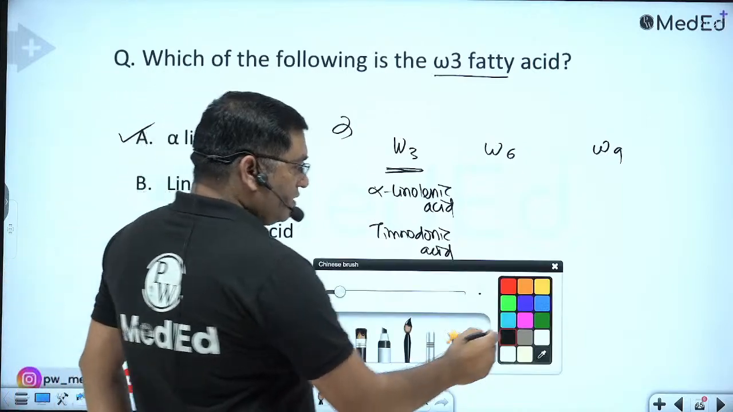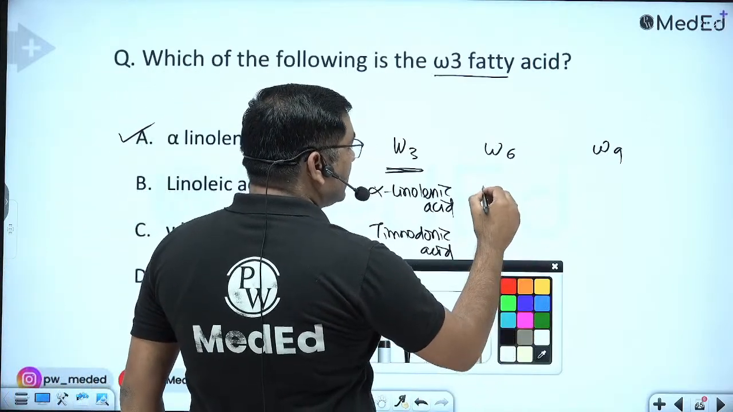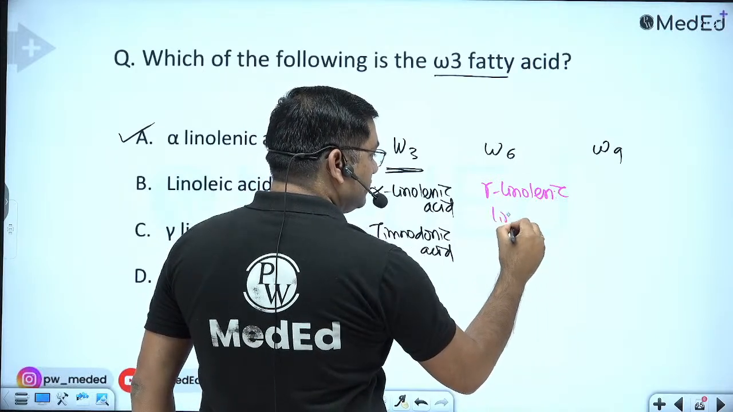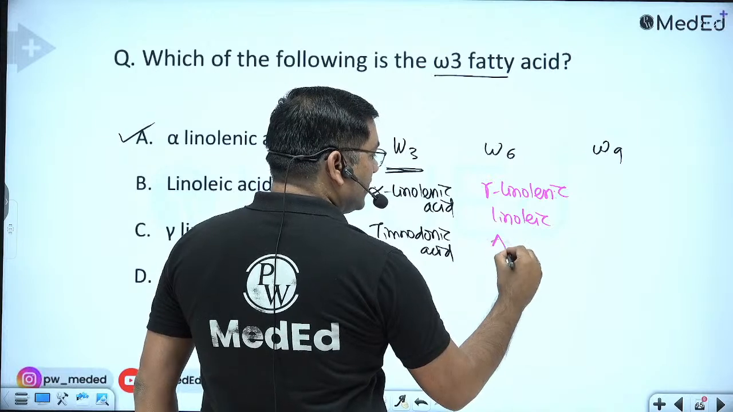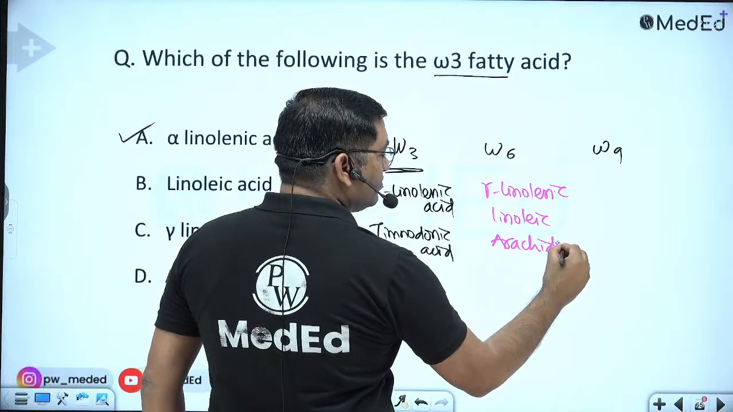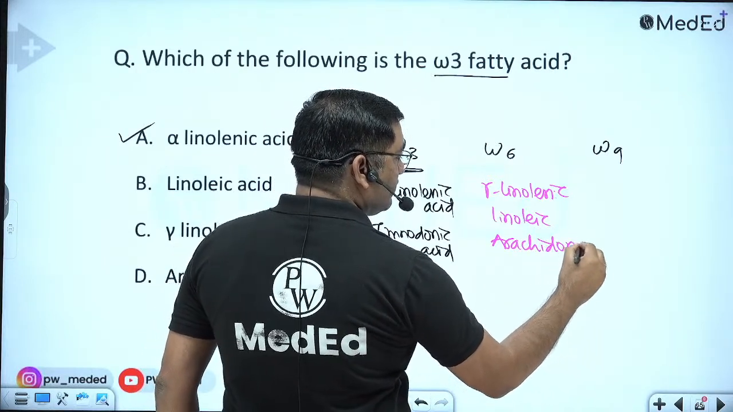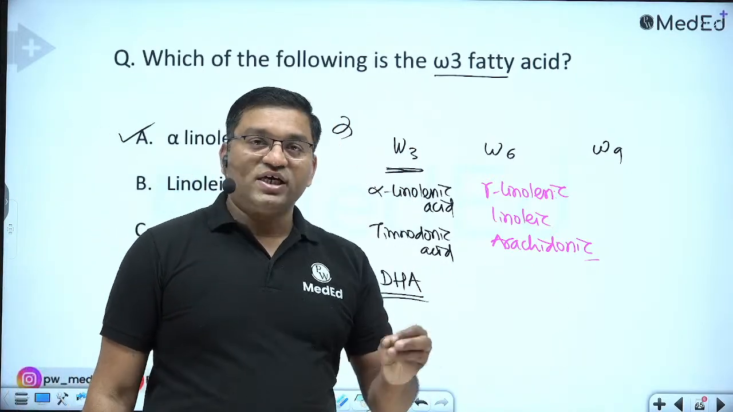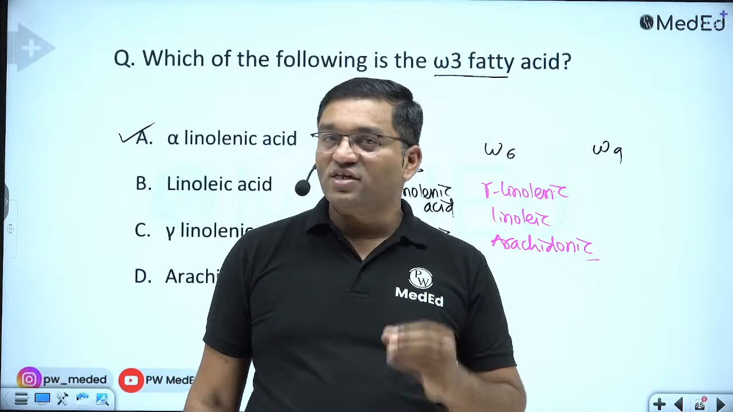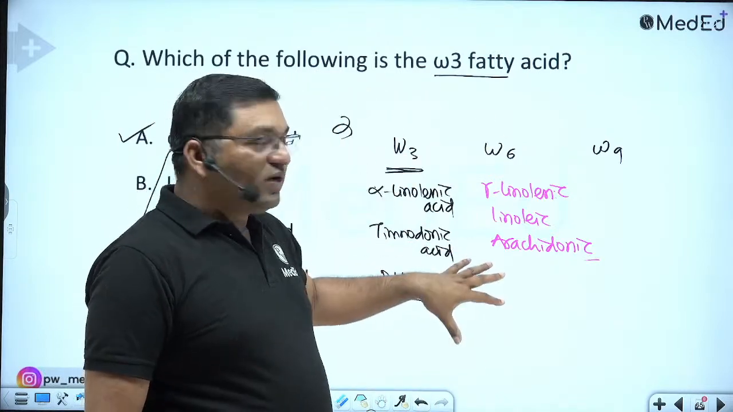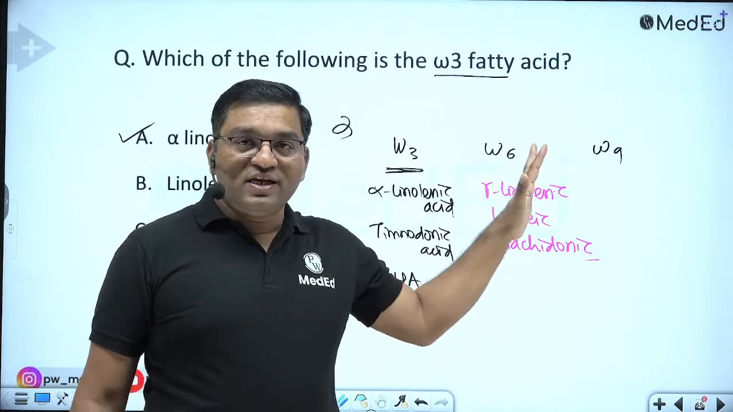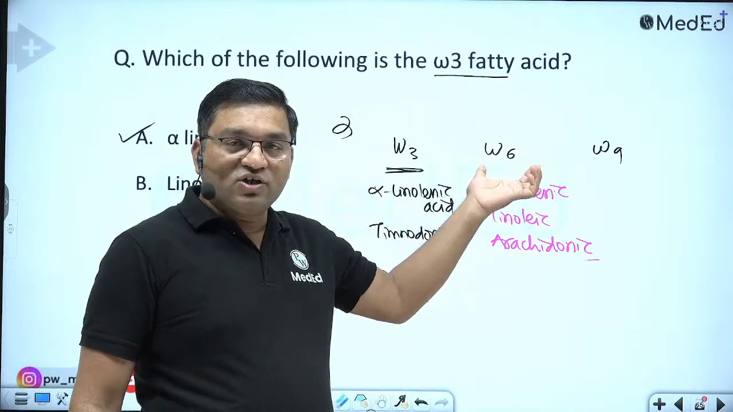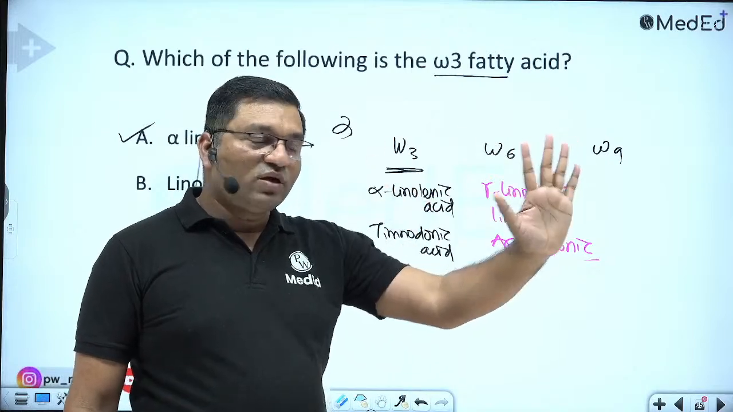Now the omega-6 includes gamma-linolenic acid, linoleic acid, and arachidonic acid. Arachidonic acid is the precursor of the eicosanoids, 20 carbon compounds derived from arachidonic acid. That includes prostaglandins, prostacyclin, thromboxanes, leukotrienes, lipoxins. Okay, so these are the omega-6. Omega means starting from the methyl end, the first double bond is at the omega-6 carbon, starting from the methyl end.